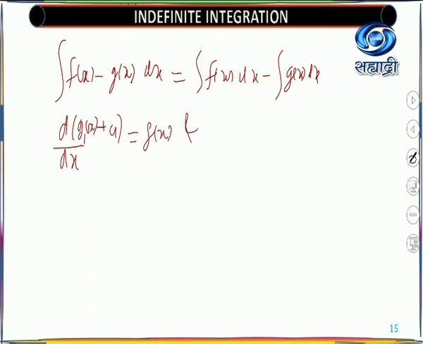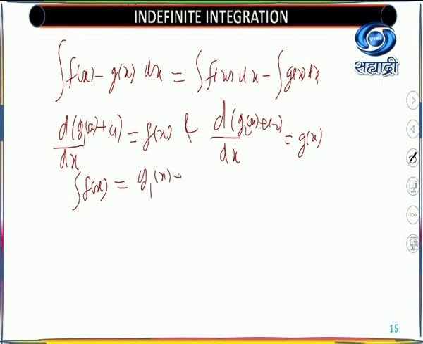The assumption is the same: the derivative of g2(x) plus c2 is equal to g(x). Now from here, the integral of f(x) is g1(x) plus c1 and the integral of g(x) is g2(x) plus c2, and again you will get your result from the complete process. So we'll stop here.